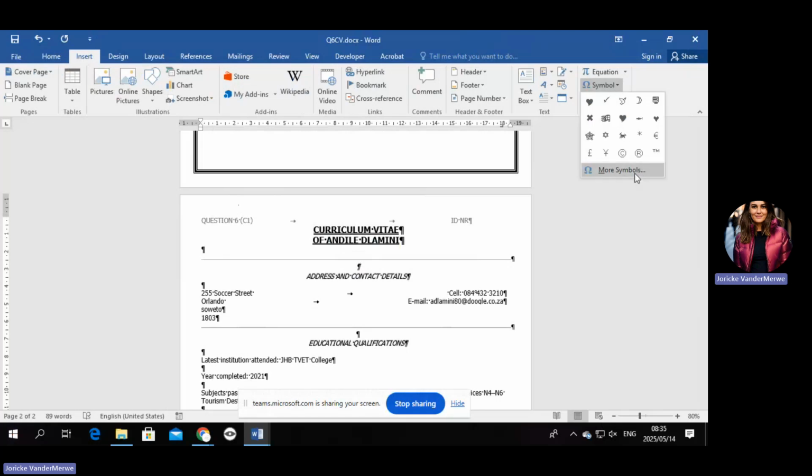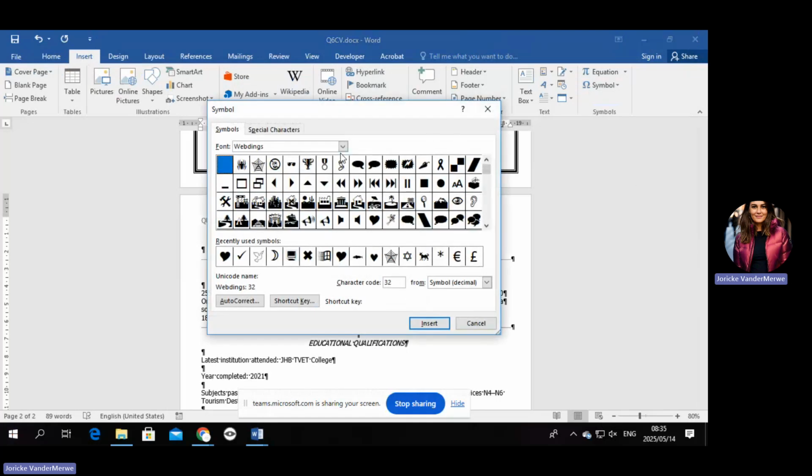You're going to go to more symbols and then you are going to choose the Wingdings. Exactly the same as what you've done with the bullets. It's the same thing, just at a different place. The bullets was bullets, create a new bullet. Now it's insert symbol.